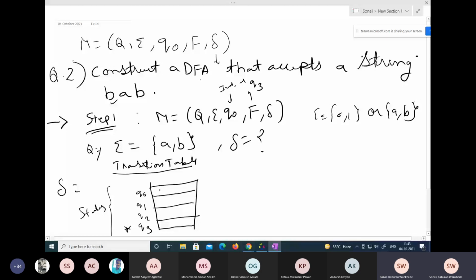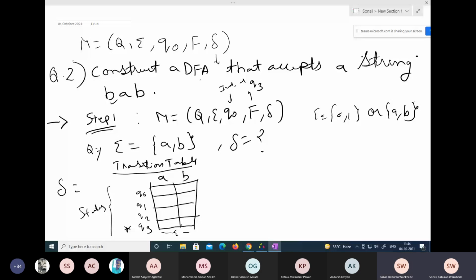Now tell me guys, Q naught for A, do we have it? Do we have a DFA over here? We do not have it, right? It's not given. So this is a twist in the question. Most of the time the DFA is already given in the question, and we have to show the working or the flow of that, or compute the value of delta. Like in our previous example, we had the DFA sketch present, but here we do not have it. Now how do we do that? We will see. From this question we have to construct the DFA also.